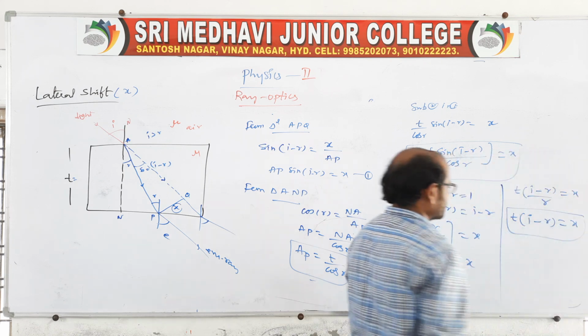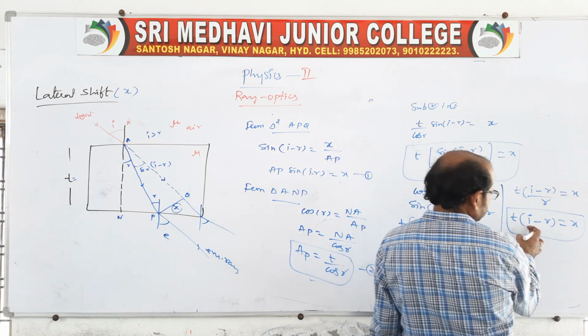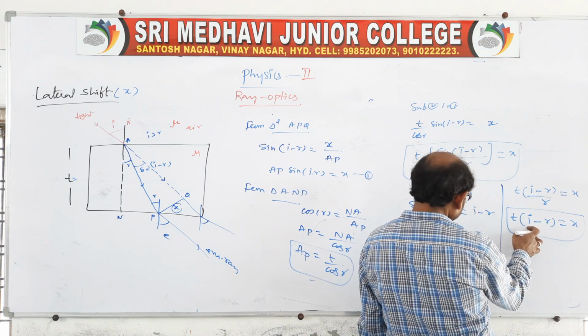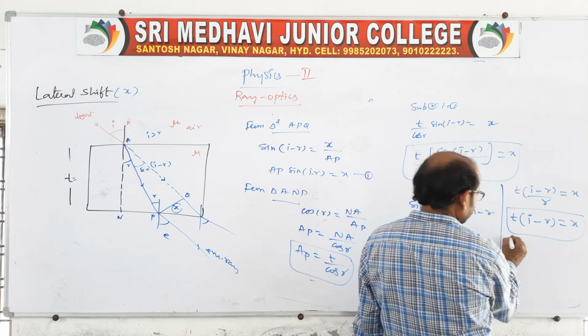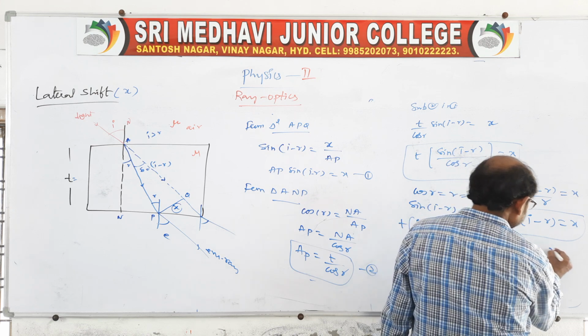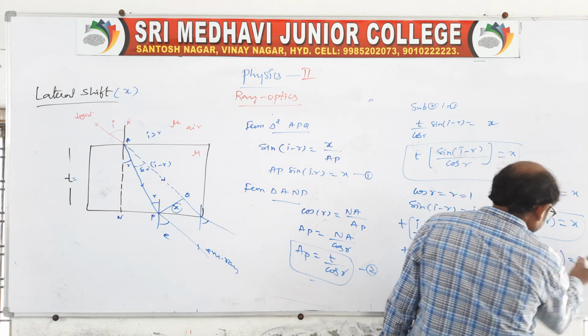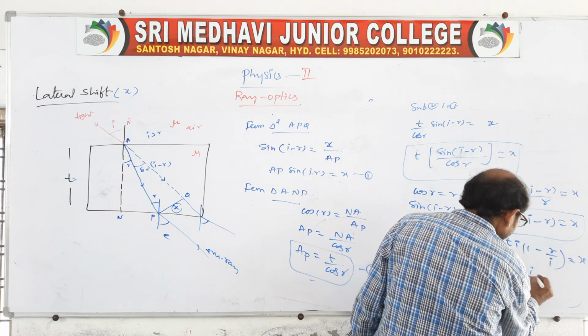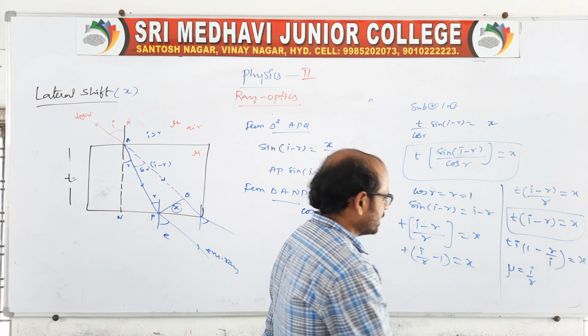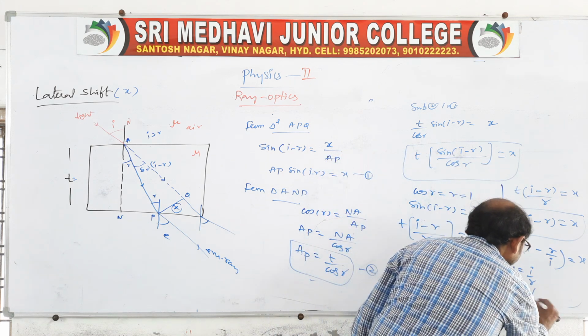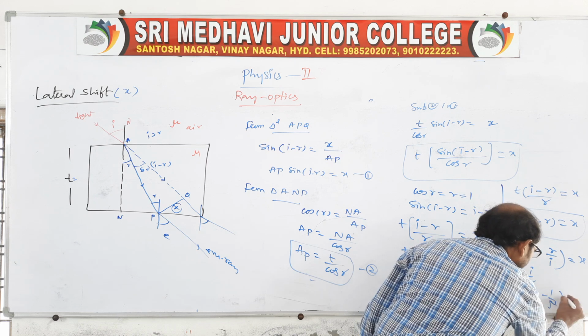So this is the final answer, and we take i common. Therefore T i into 1 minus r by i is equal to x. But we know mu is equal to i by r. Therefore the final will be T i into 1 minus 1 by mu is equal to x.